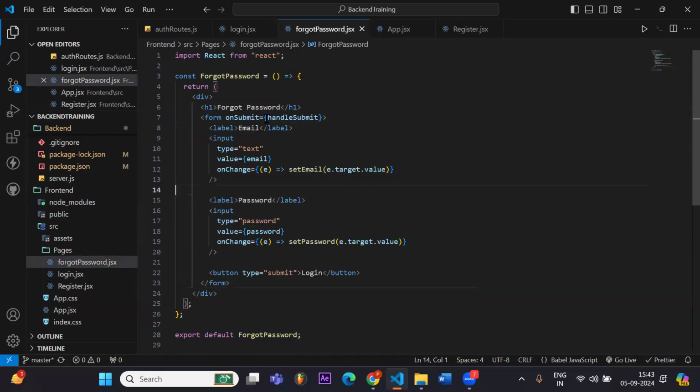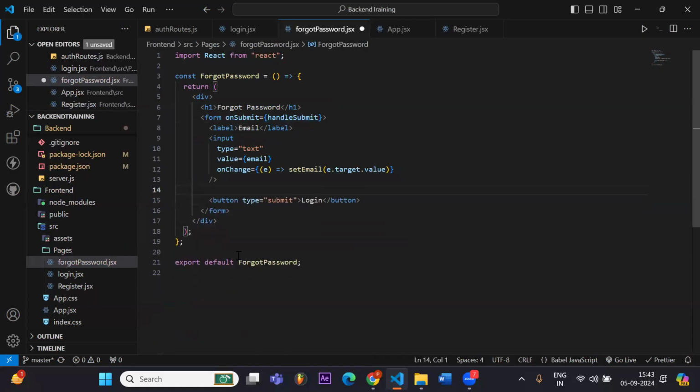In the form, there will be a handle submit button. Right now we only need email, so that the link will come to our email. Let's say get link.